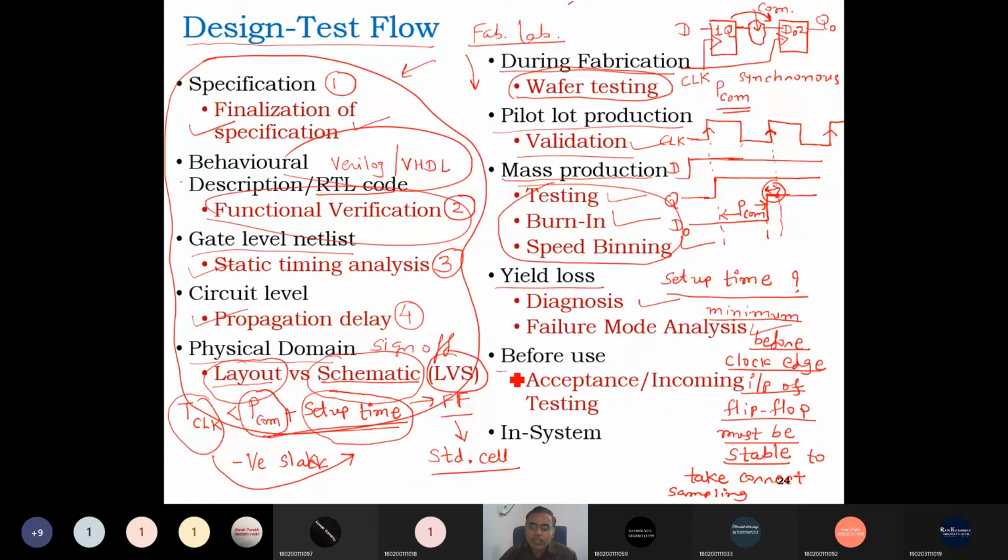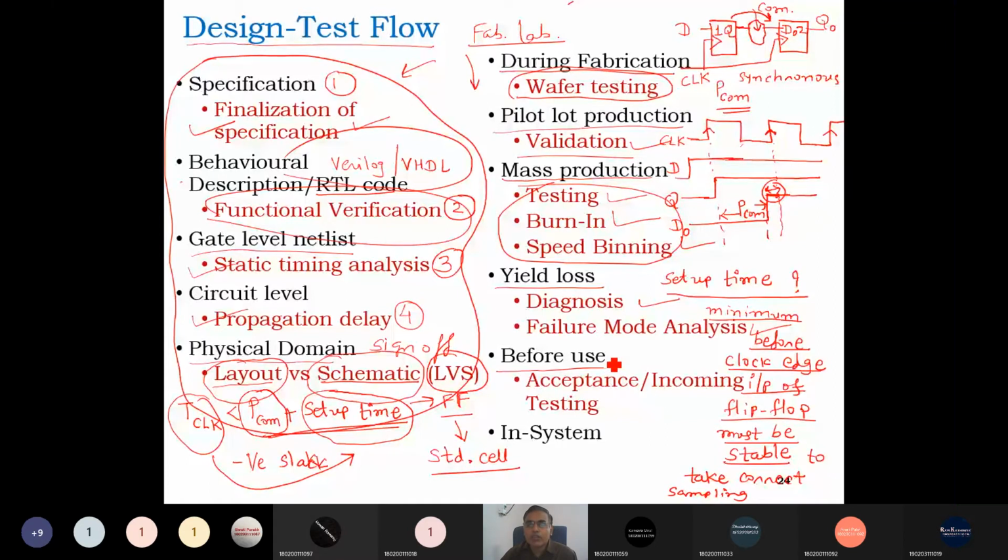Once that is done, we are testing our digital IC in testers. Before use, any user will also test the chip before using it in his system, right?